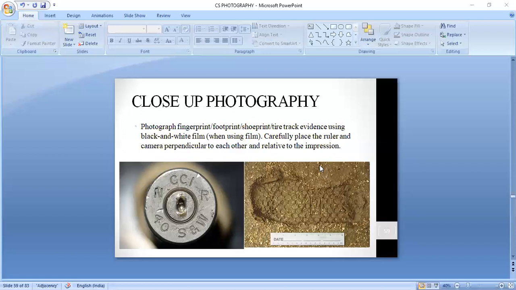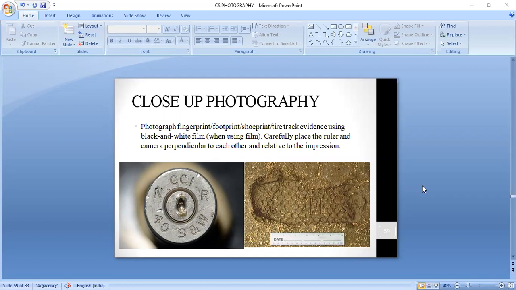When you give this extra oblique source of light, it will create a shadow. The ridges will have their shadows, so when you take the photograph of such evidences, the ridge details may be very clear.